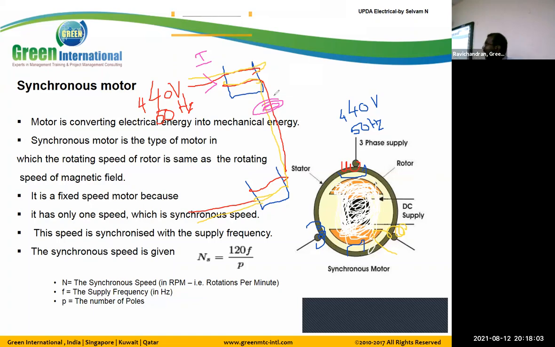That flux is a time varying quantity. With respect to the time, the flux is rotating. Rotating means the speed is synchronous, that is 3000 RPM. That 3000 RPM is not physically the rotor, because until now we didn't have a rotor.